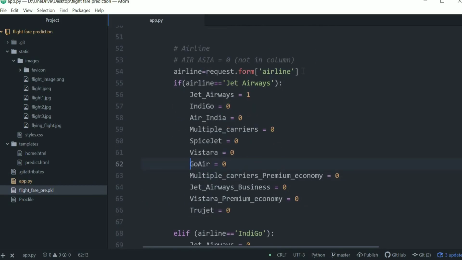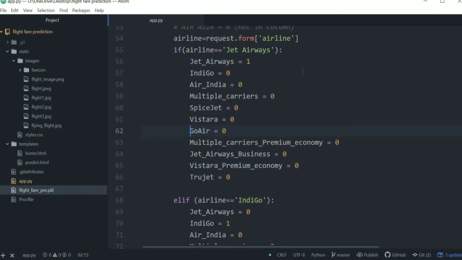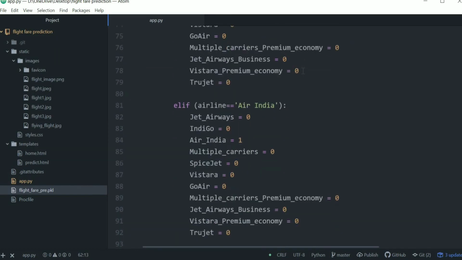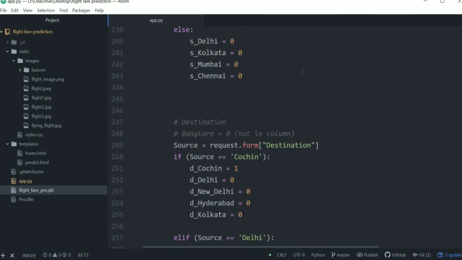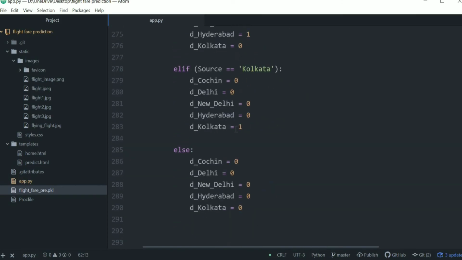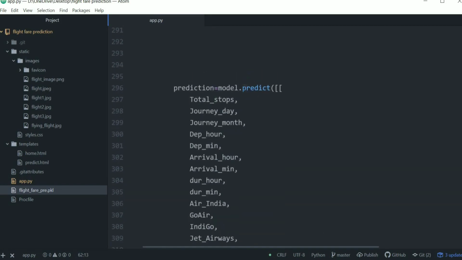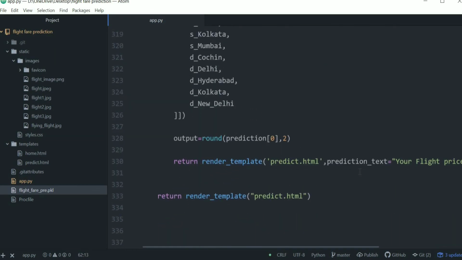And here is the airline selection. We give one for the selected airline and dummy values for the other airlines. And here is the source: we give one for the selected source and dummy values for the others. And here is the prediction of the model. The model is the flight fare prediction model, into which we already dumped the data, and here we predict with the model based on the user input and find the flight price of the ticket.